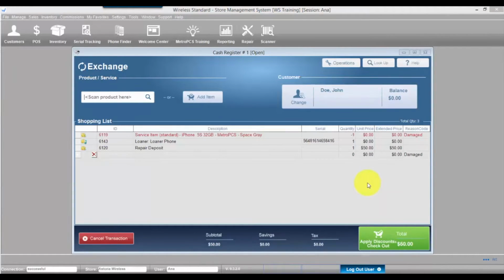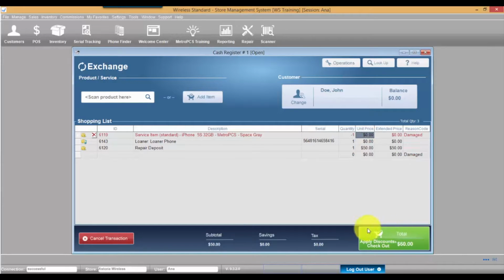Now Wireless Standard Cash Register opens with work order items added. When a customer device is checked in at the store, it can be taken to the inventory or not. And if it's taken to the inventory, it will be processed via POS during customer check-in and checkout with $0 unit price. We also have the loaner device information and repair deposit amount specified.